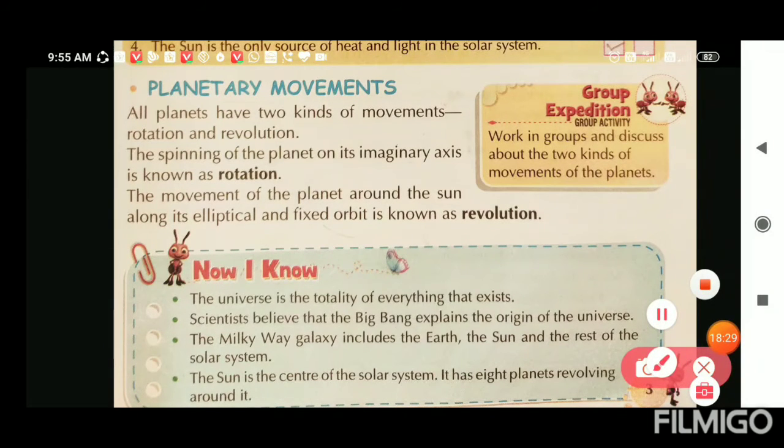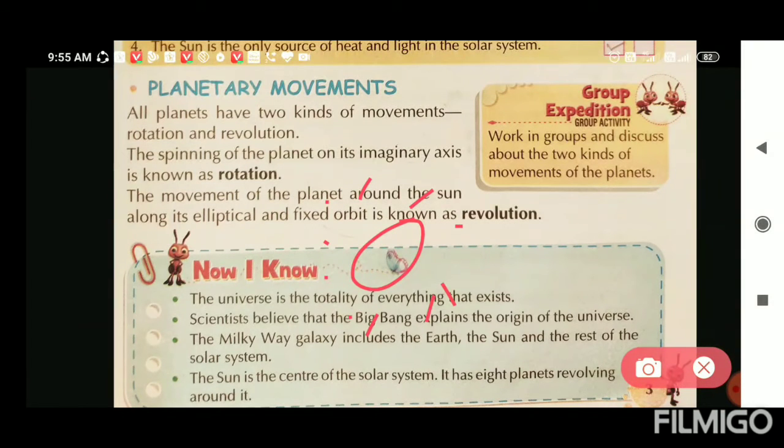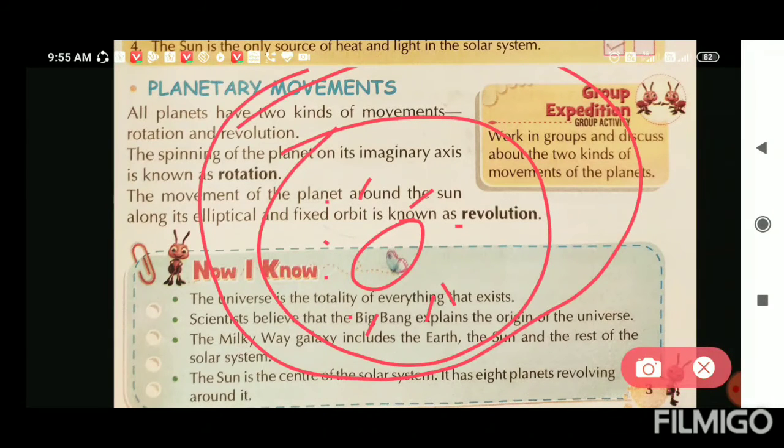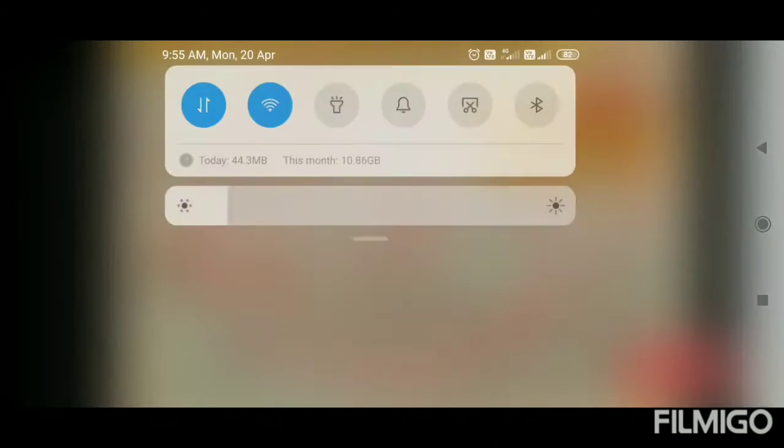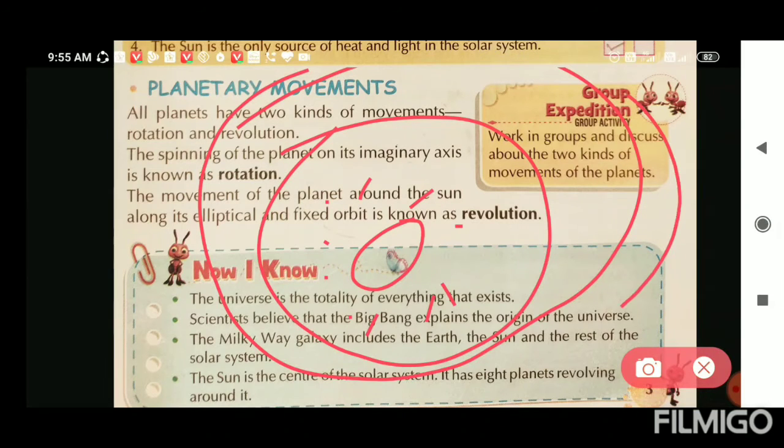This is the sun. Got it? And these are the planets, like that. Got it? So Earth might be like that. So in this way, it moves.